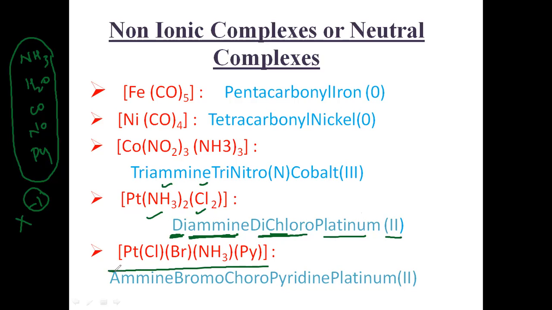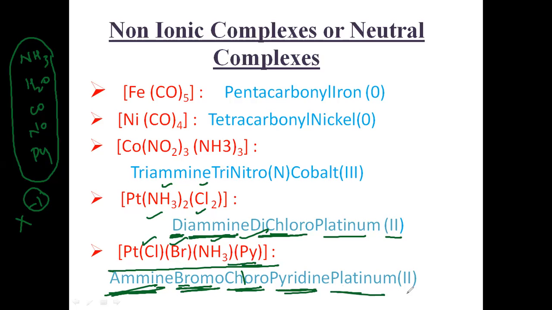See here, this is a big complex. So how many ligands are there? One, two, three, four. They are all monodentate ligands, so you must write them with prefix one only. You must write in alphabetical order. So first amine, A, then B, bromo, then chloro. Then pyridine. This is also a neutral ligand.